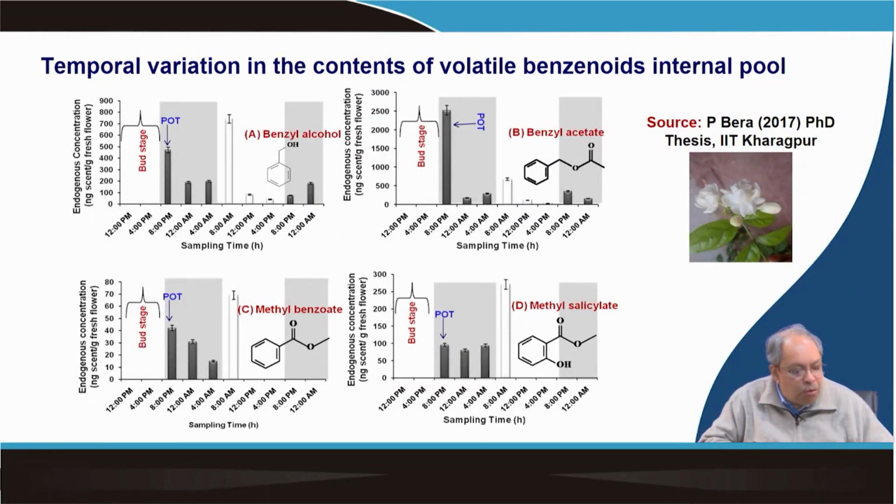So, now not all benzyl acetate is emitted. Even if benzyl acetate is emitted, benzyl alcohol prefers to stay as an internal pool. So, it is not emitting, but it is staying there. We also measured the content of this internal pool of volatile compounds throughout the floral lifespan. A substantial amount of benzyl acetate also accumulates as an internal pool, and later it is emitted out. This benzyl acetate may be stored as an unconjugated volatile and later emitted, or it may undergo glycosylation also.